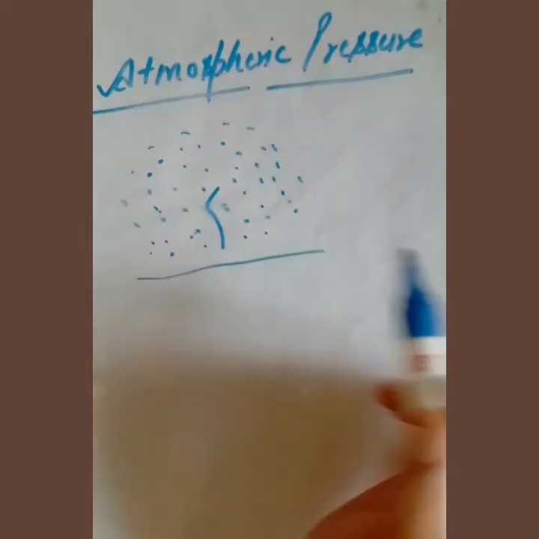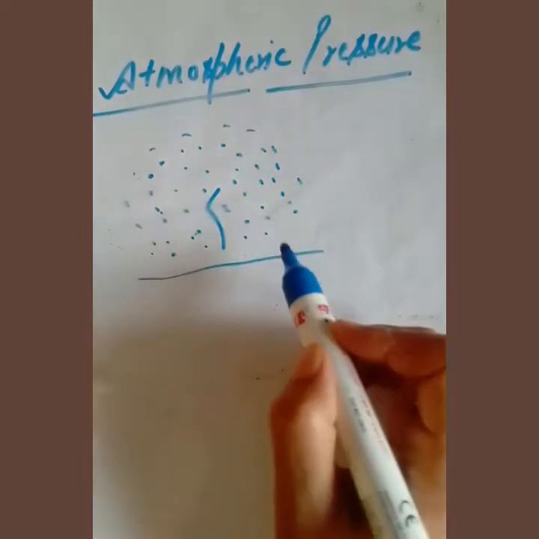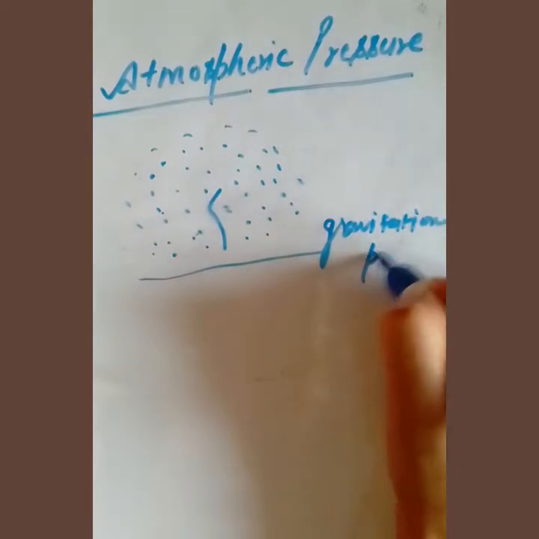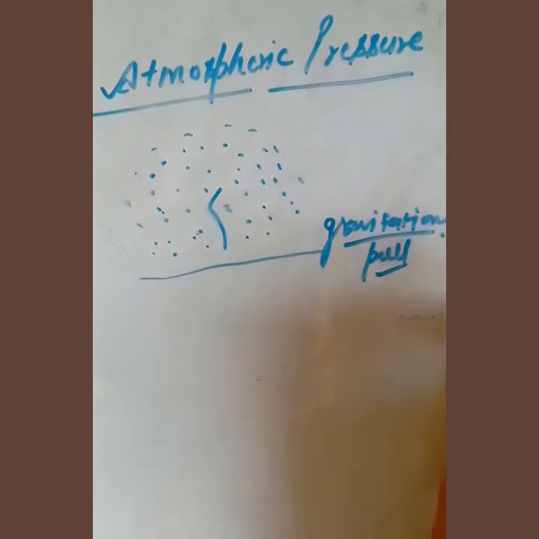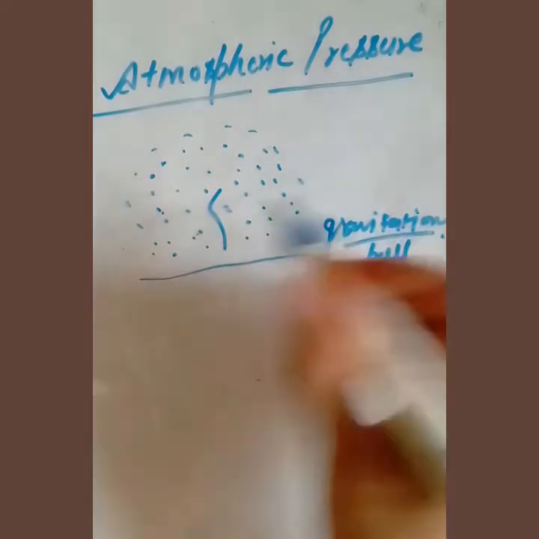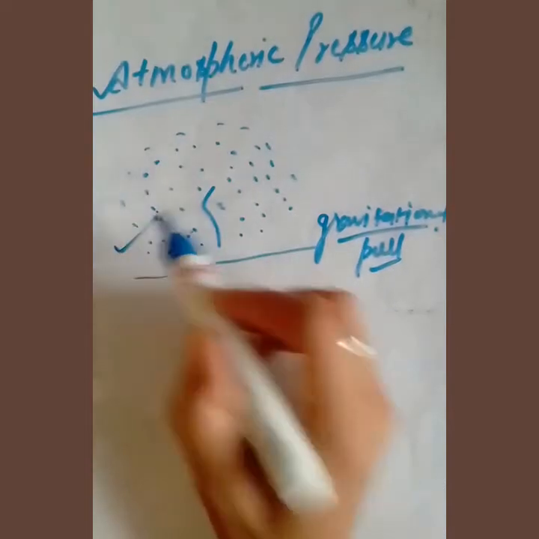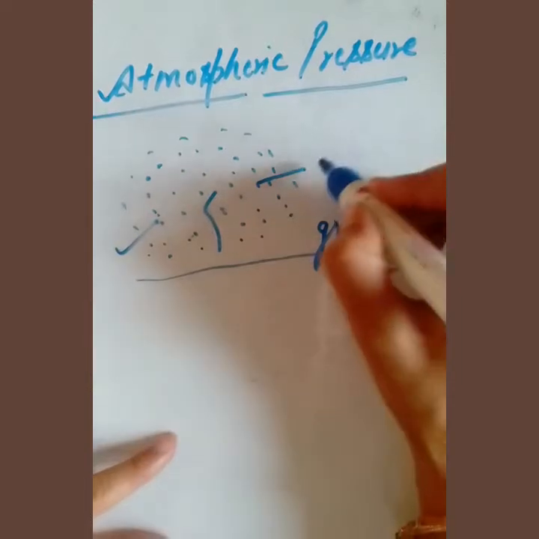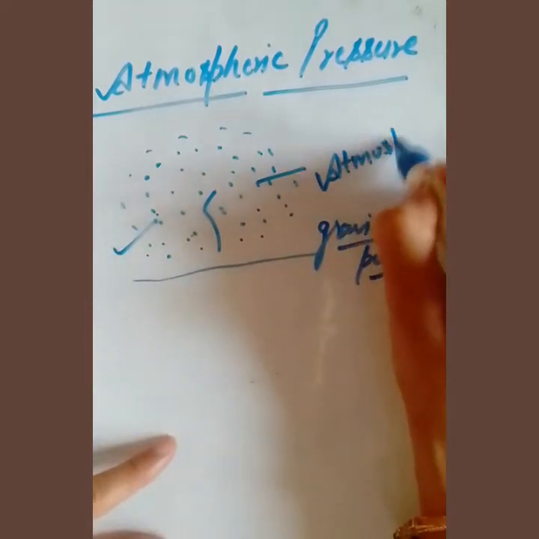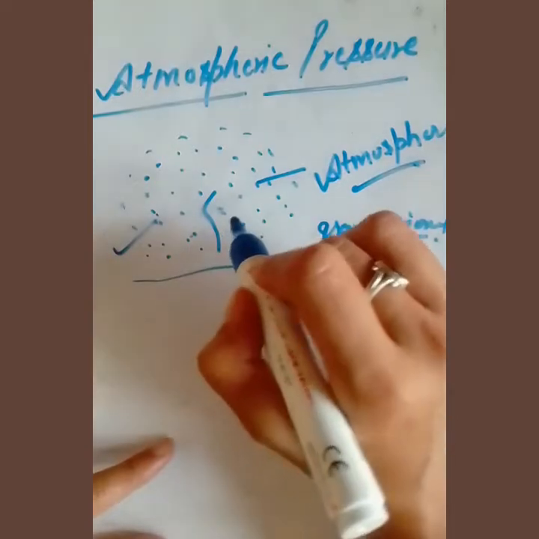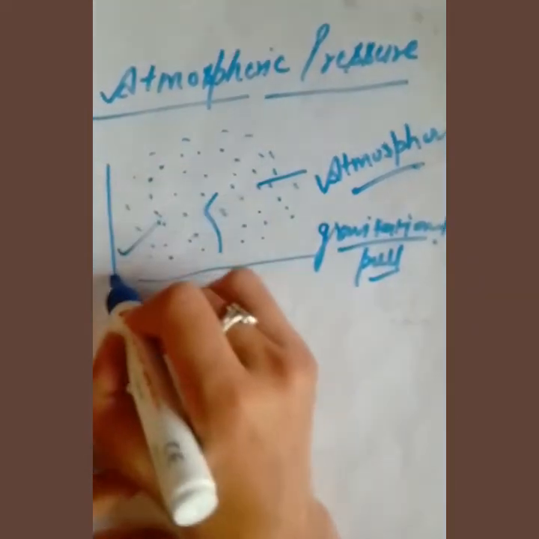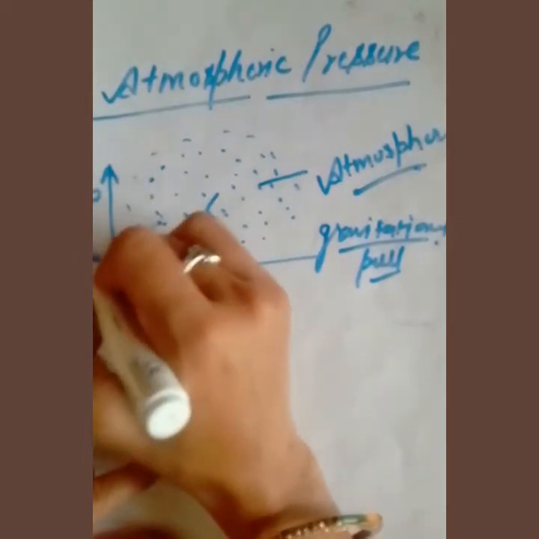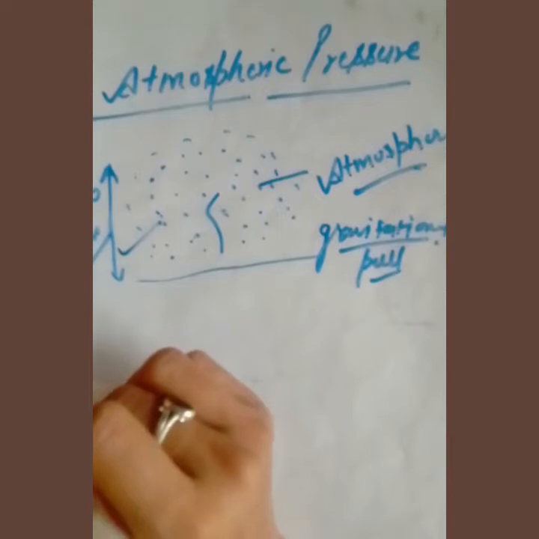For example, this is the ground. So, you all know that Earth's gravitational pull is responsible for holding every object, including this blanket of air. Now, this blanket of air is what we call the atmosphere, and it spreads nearly about 1000 kilometers above the surface of Earth.